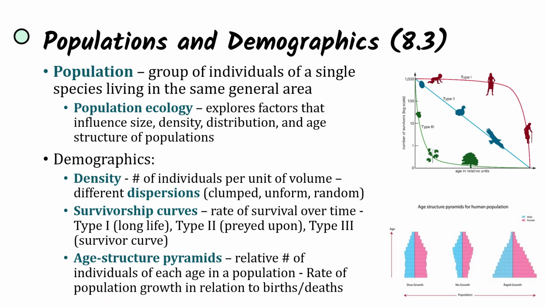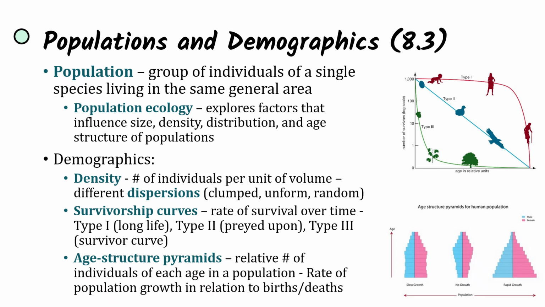And now we're going to move on to 8.3, discussing population ecology. So a population is a group of individuals of a single species living in the same general area. And population ecology explores factors that influence the size, density, distribution, and age structure of population. So we're looking at demographics.